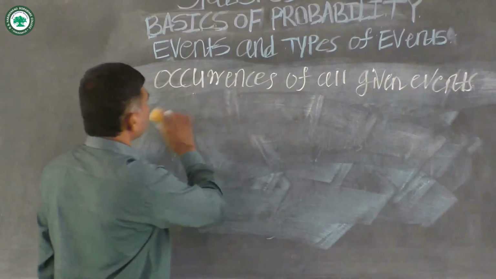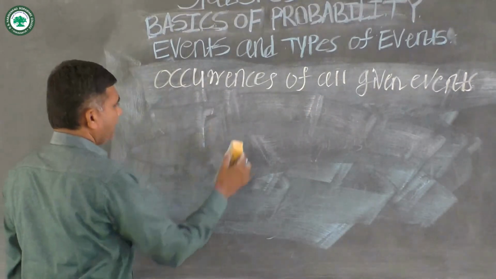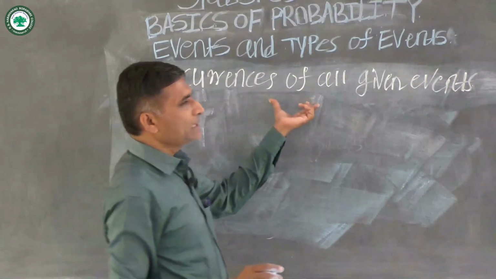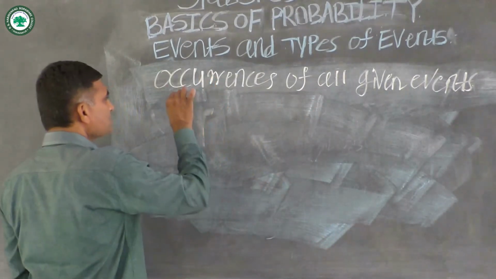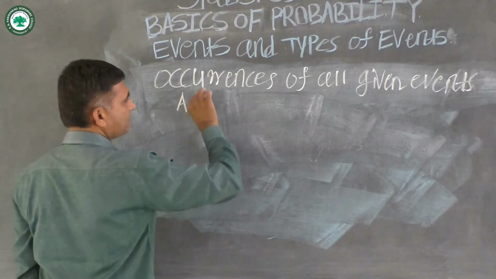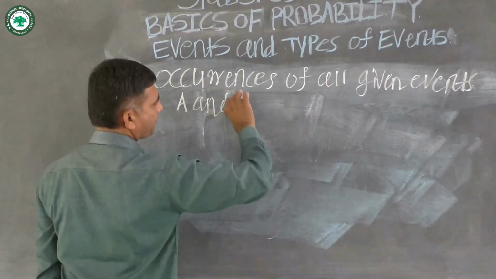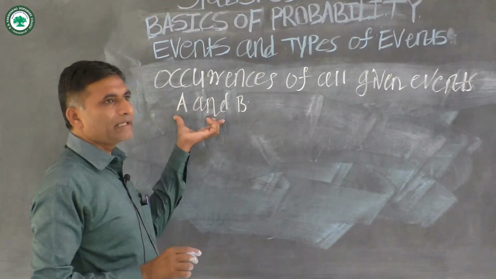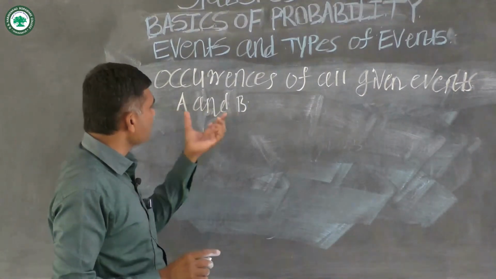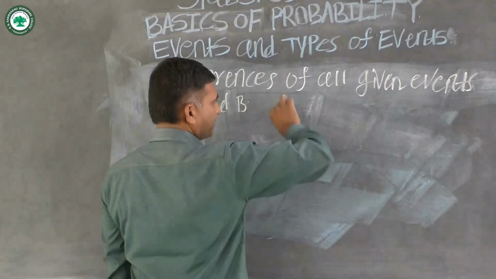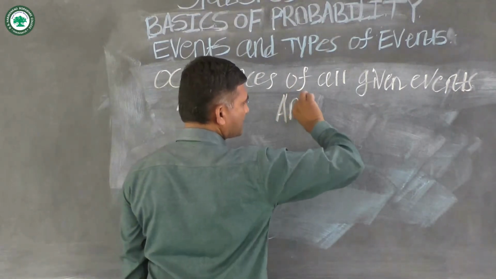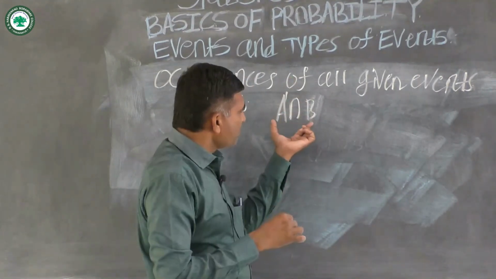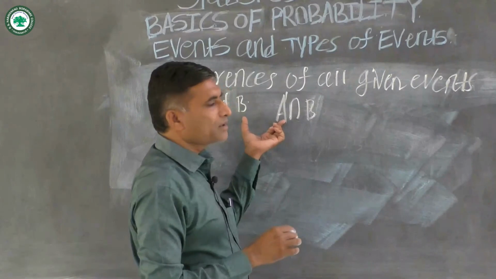Then the next one is exactly one event occurs out of the given events. Again, suppose we have two events A and B. Then the expression for exactly one event occurring out of A and B is A dash intersection B. In this case, event B only occurs, A does not occur.